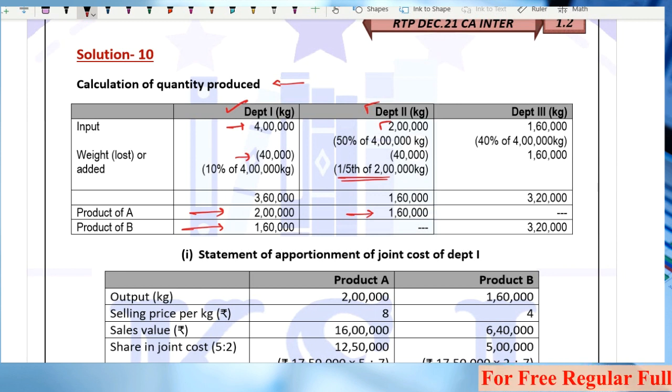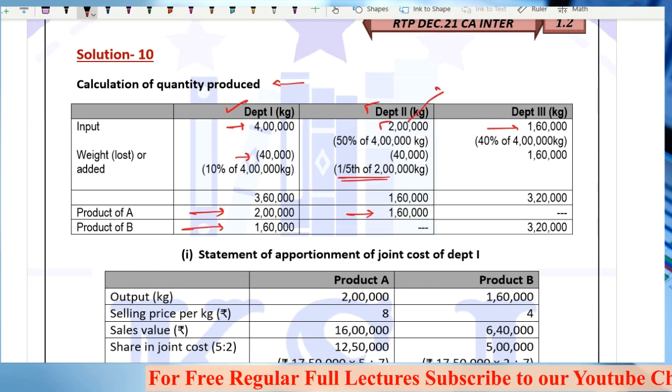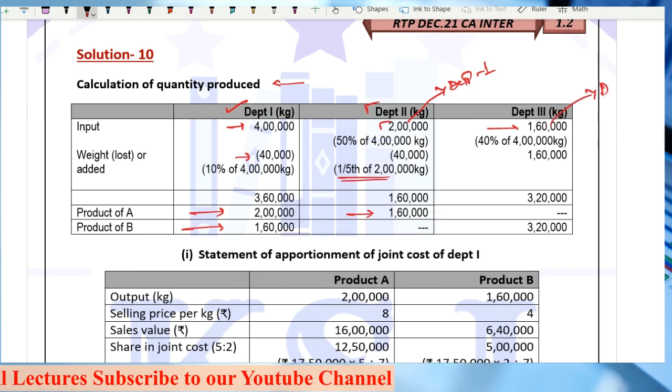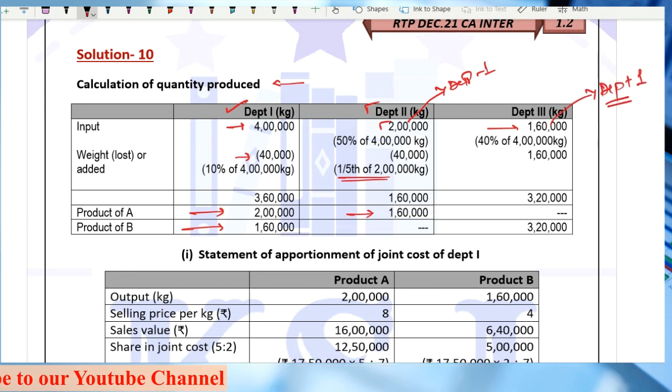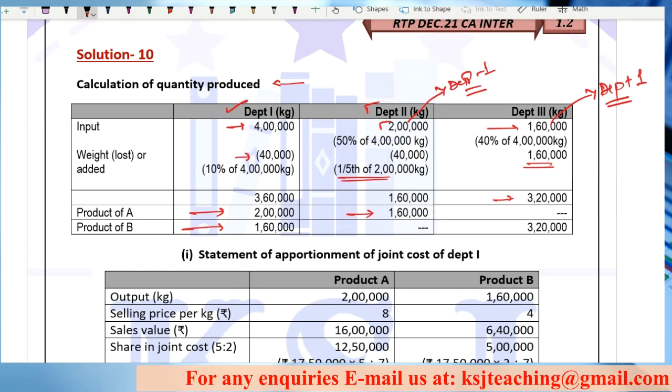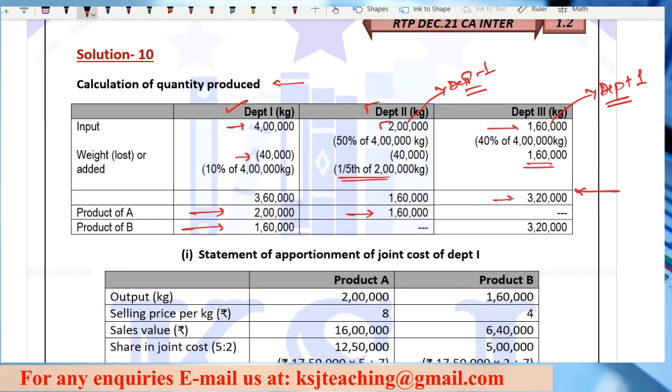In department number 3, you receive 1,60,000 from department number 1, and you are adding more material, 1,60,000, so that the total is doubled. That is 3,20,000. Any doubt? So this is basically the quantity produced.